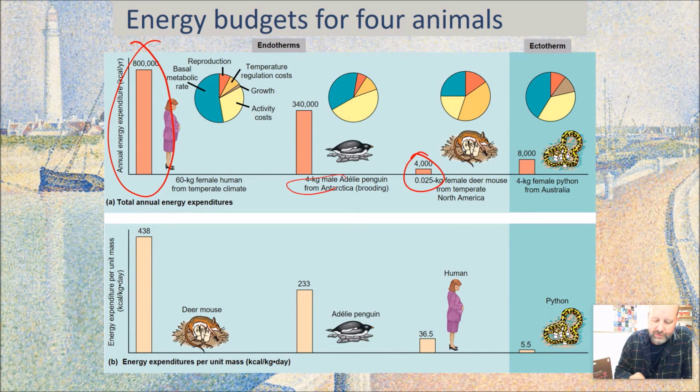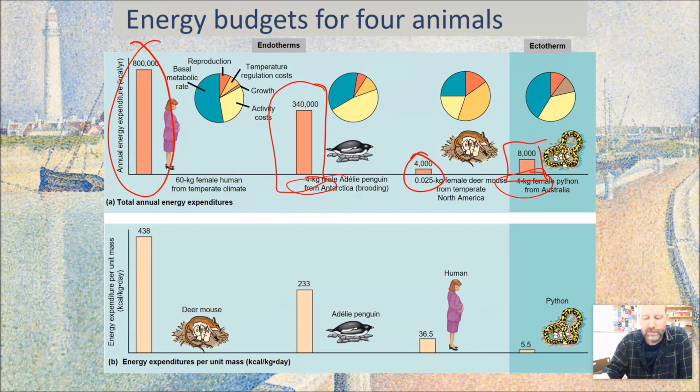But this guy is 4 kilograms and this guy is 4 kilograms, and we can see the difference between endotherms and ectotherms over a year's time when we look at these. I mean, there's a lot more energy spent here than with this snake.